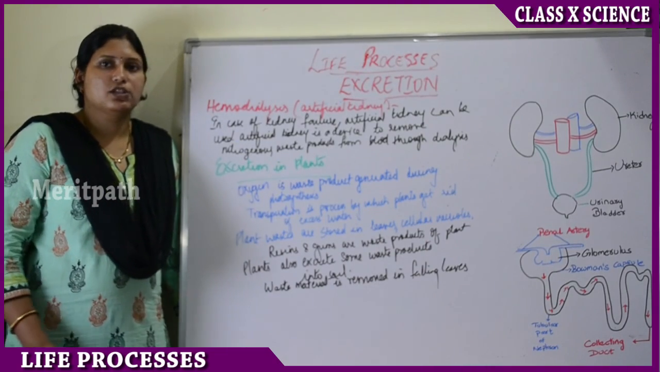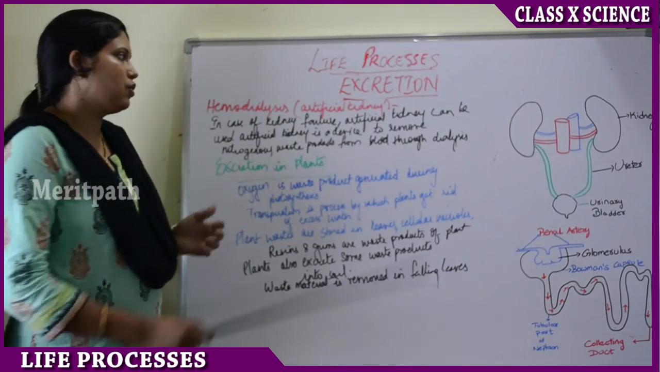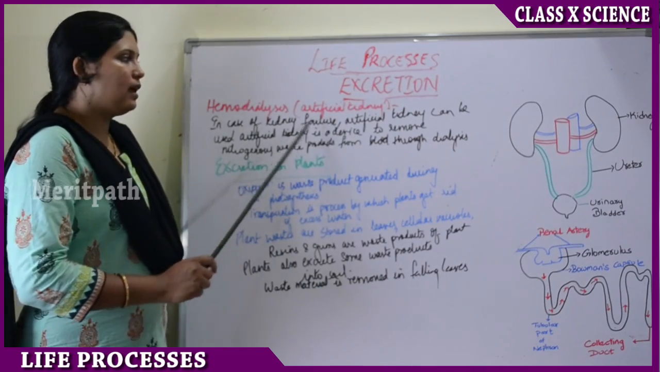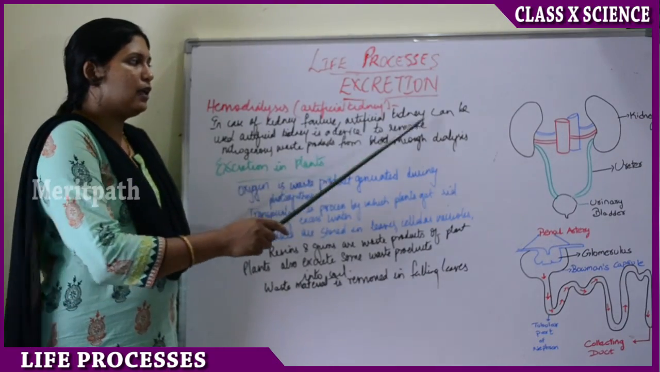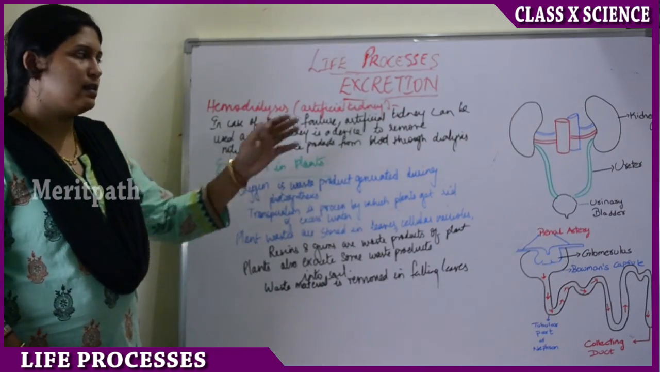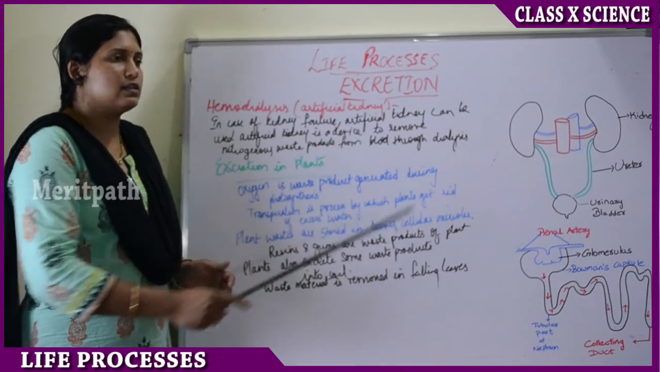Hemodialysis is the procedure of removal of waste from the blood artificially. So hemodialysis is nothing but the artificial kidney. In case of kidney failure, an artificial kidney can be used. This artificial kidney is a device to remove the nitrogenous waste from the blood through dialysis.